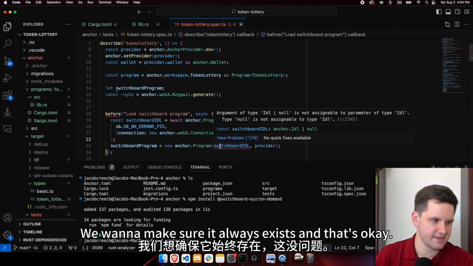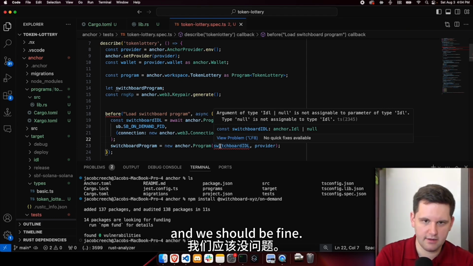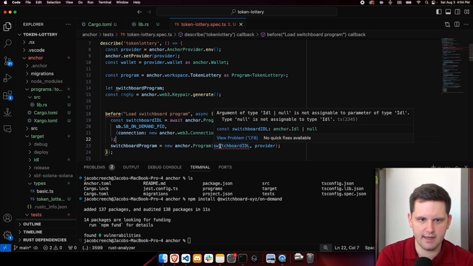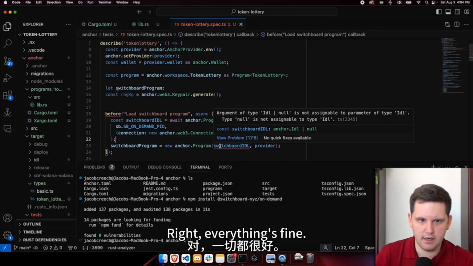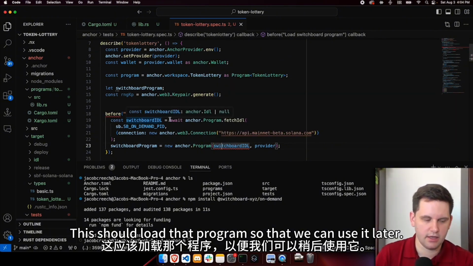We want to make sure it always exists, and that's okay. So I'm going to put that as anchor.Idl, and we should be fine. All right, everything's fine. This should load that program so that we can use it later.